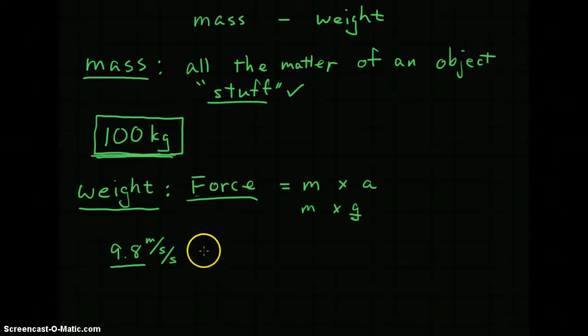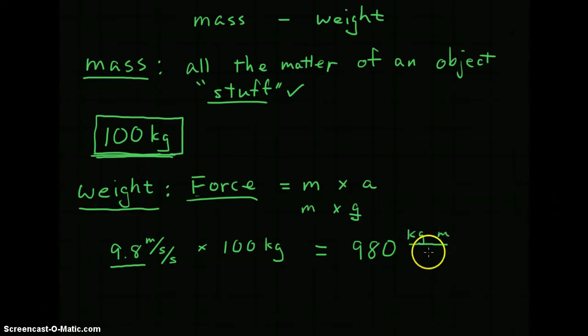And so that's our force of gravity, which is our acceleration, and we're going to multiply that by 100 kilograms, and we're going to get our force, which is going to be, well, 100 times 9.8 is going to be 980, and it's going to be kilograms times meters over seconds squared.